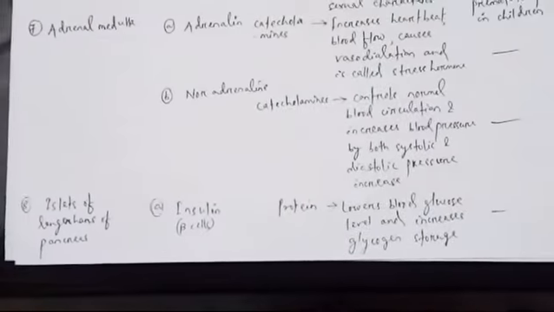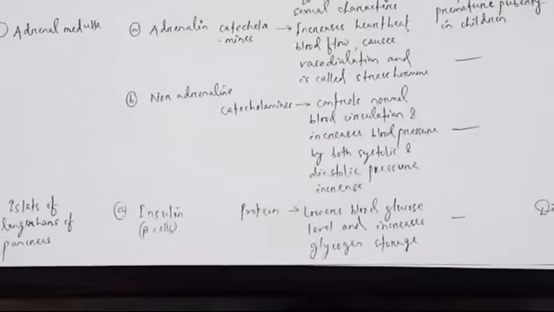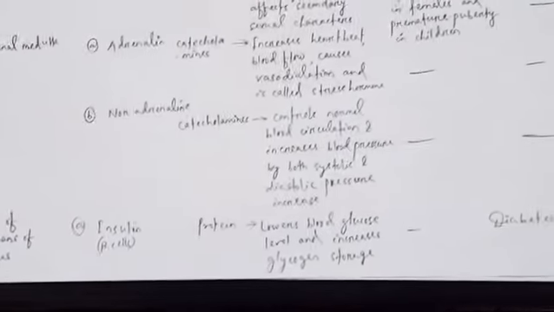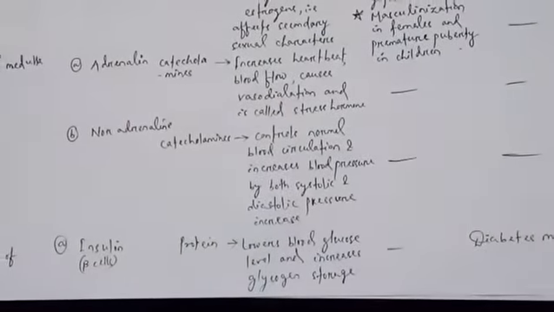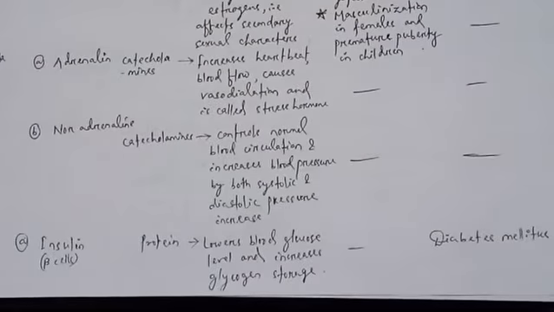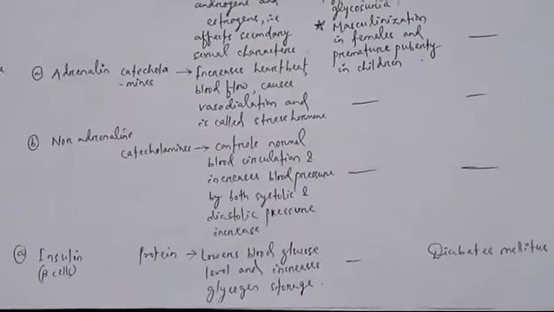Then come to the islets of Langerhans, the islets of Langerhans of the pancreas. It releases three hormones. First, A, insulin. Insulin is released from the beta cells. It is a proteinaceous hormone. It lowers blood glucose level and increases glycogen storage.